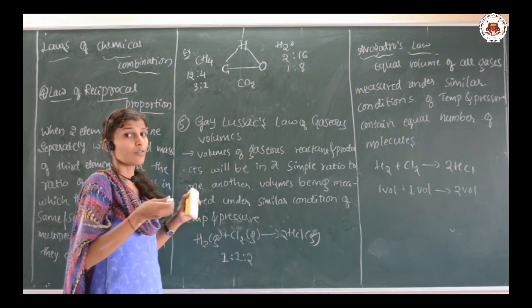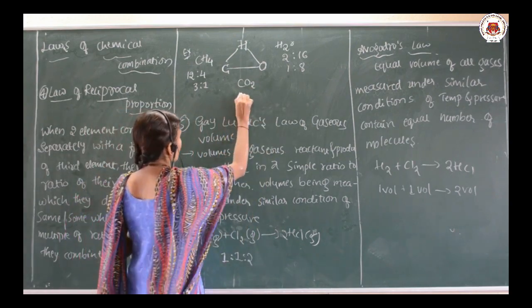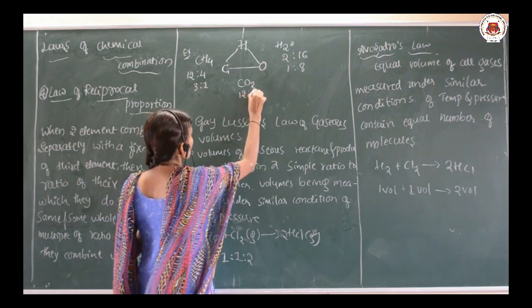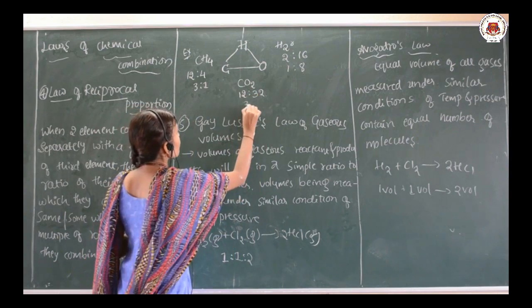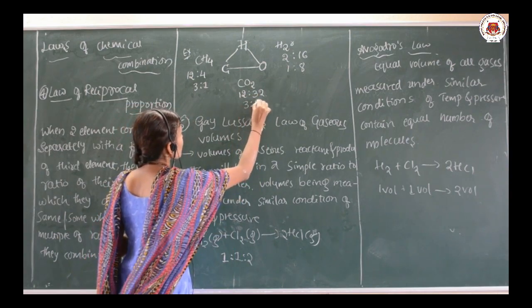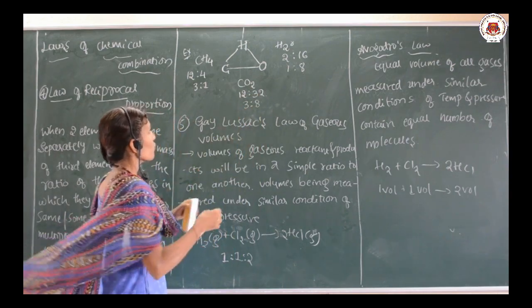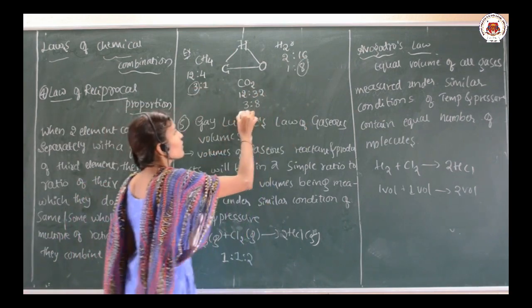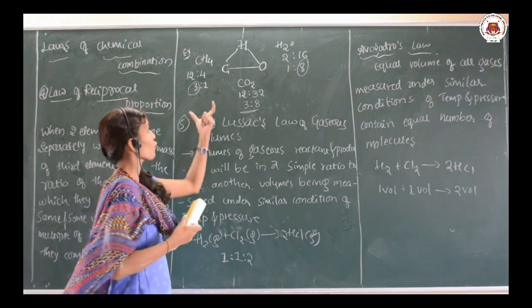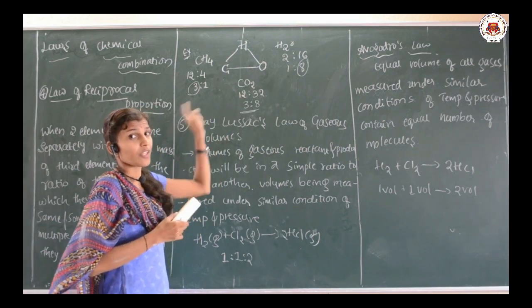There is a formation of carbon dioxide. Here, okay, so it will be 3:8. See here, 3:8. It means the ratio becomes the same.